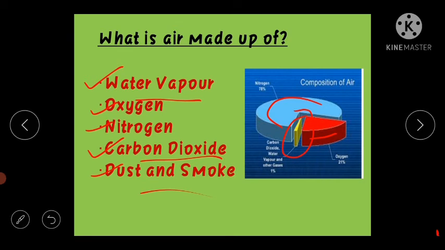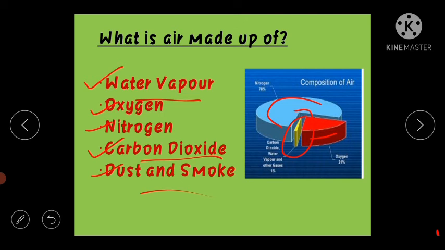Okay. Then comes the nitrogen. Now what is nitrogen? The major part of air is nitrogen. Okay, it takes up nearly 4/5 of the space that air fills. And carbon dioxide, it makes up a very small component of the air around us. Even plants and animals consume oxygen for respiration and produce carbon dioxide.